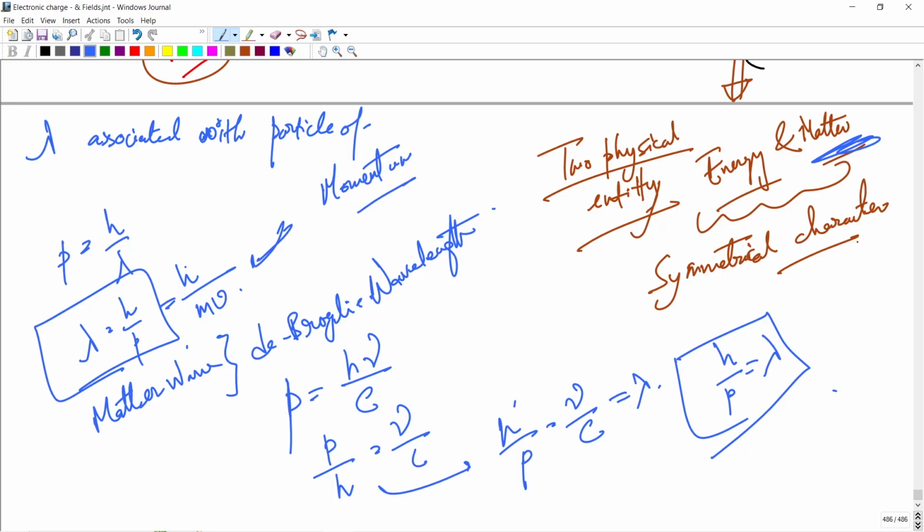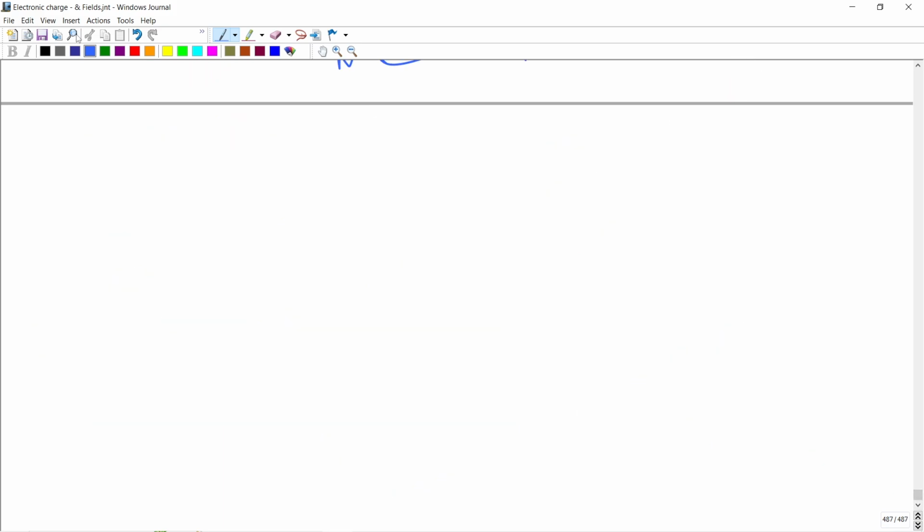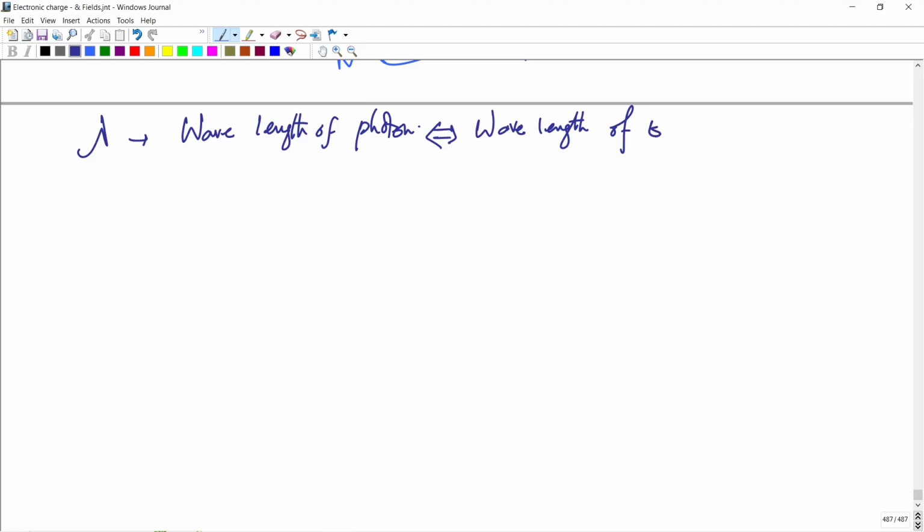So if lambda is the wavelength of a photon, it is equal to the wavelength of the EM radiation.